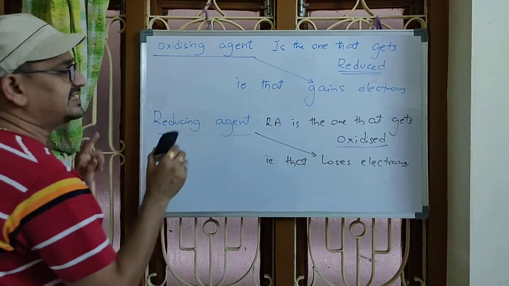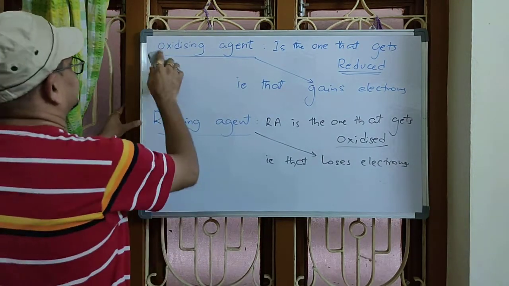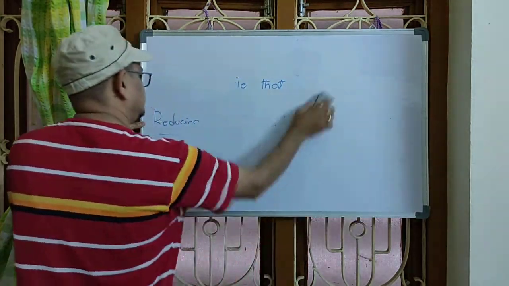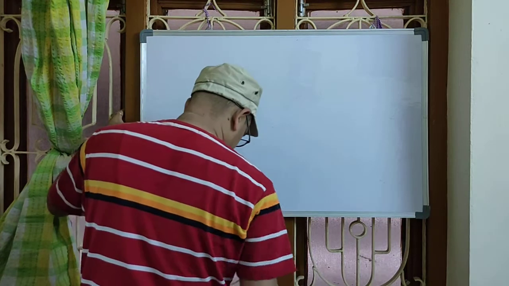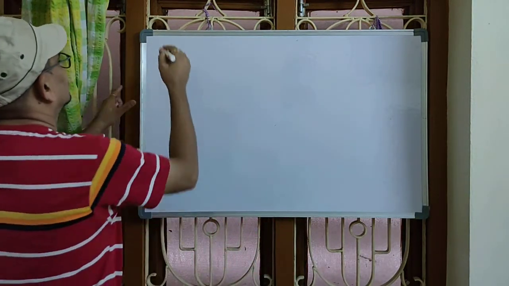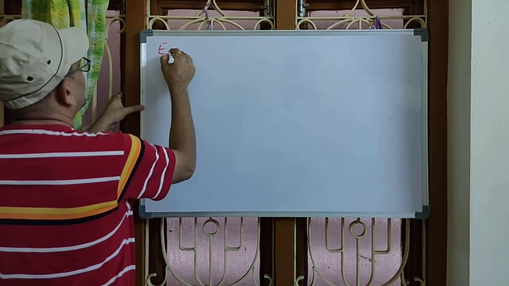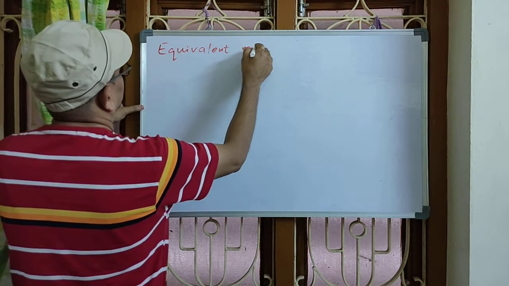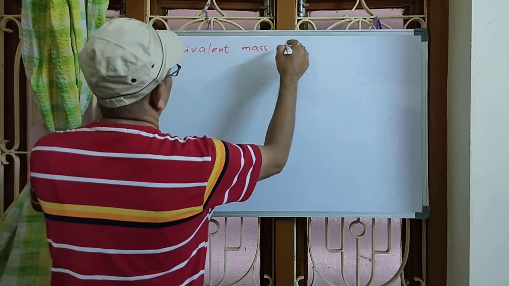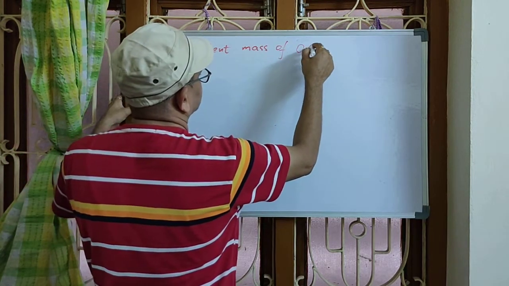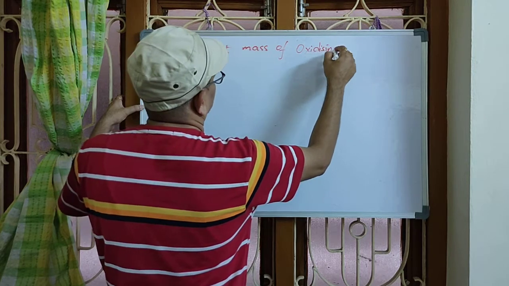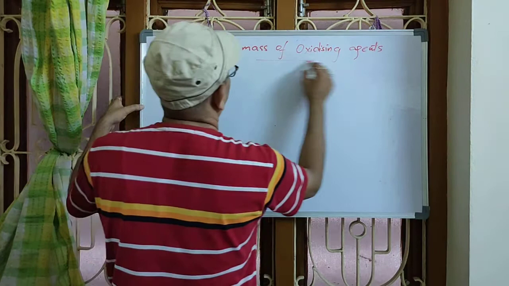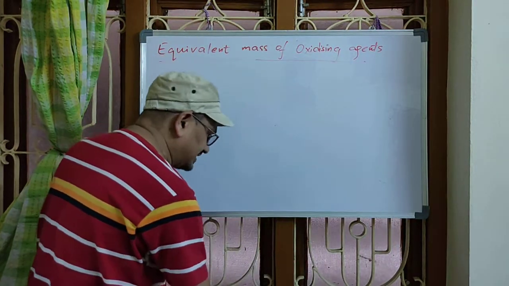Now, based on these lines, let us solve some questions. Equivalent mass of oxidizing agents.